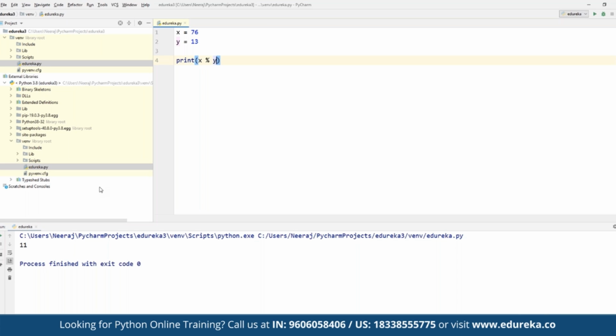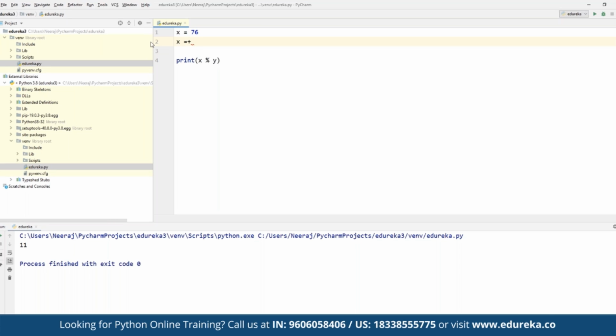Suppose we want to divide these numbers, x divided by 5. Again, we can simply click on run and get the output. Same way, if we want to find the modulus of this number, we can click on run and we are given the modulus of the number, correct? Same way, if we want to find the exponential or the floor division, we can use the same value sets. This is how the concept of arithmetic operators works in Python.